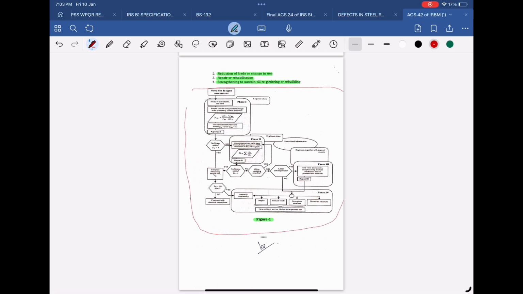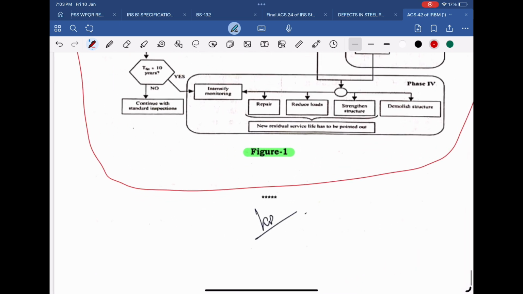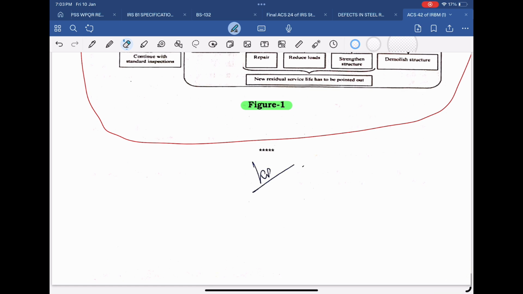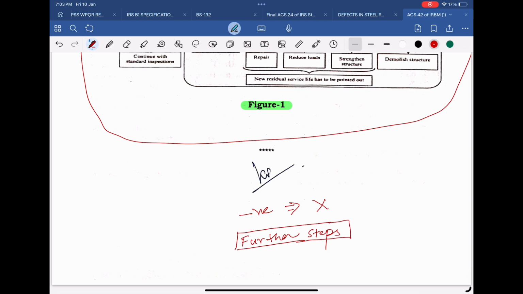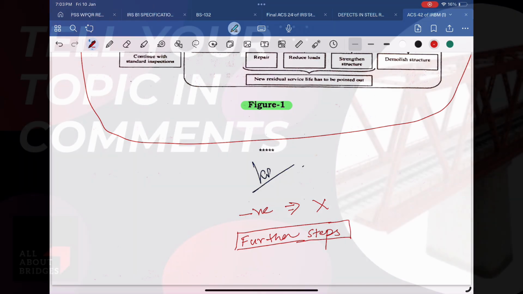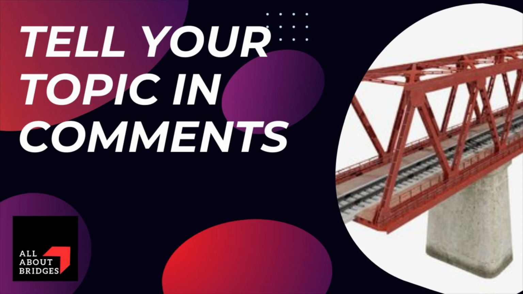Therefore, it is to conclude that if by performing residual life assessment by simplified approach given in IRS Steel Bridge Code, someone is getting a negative residual life, it doesn't mean that residual life is really over. It's just an estimation of fatigue life on a preliminary basis. Simplified approach applies a very conservative approach. Therefore, in case of getting a negative life by this approach, further steps as elaborated in this ACS number 42 of IRBM should be followed. This was all about ACS 42 of IRBM.